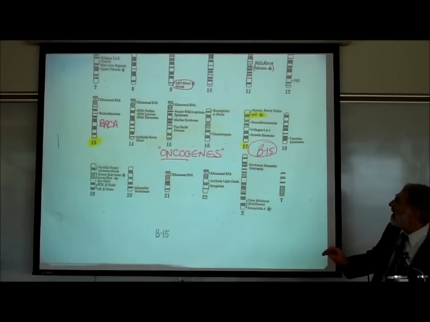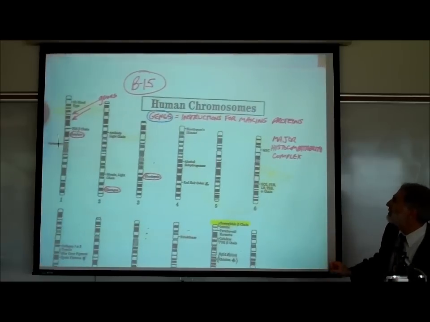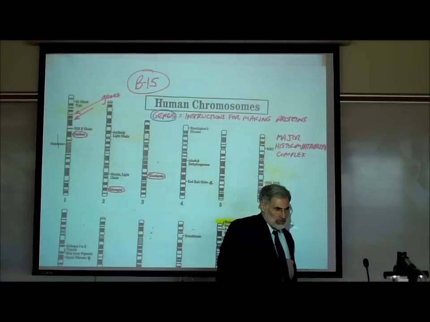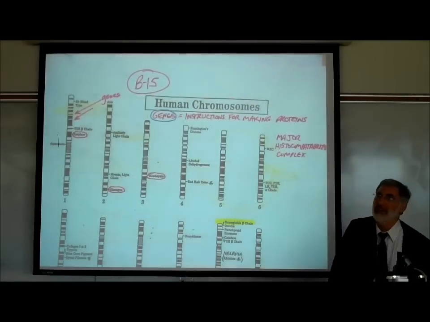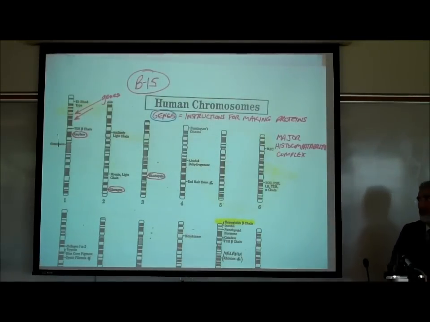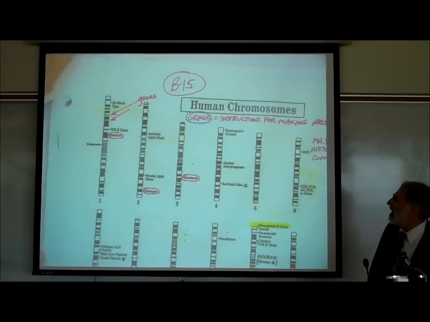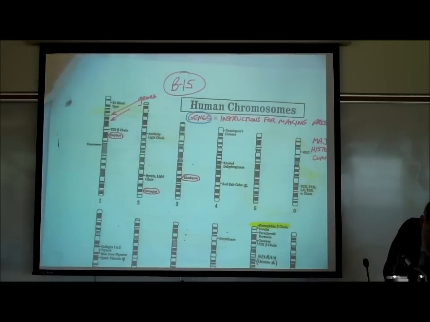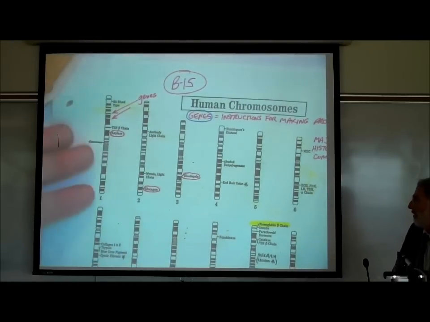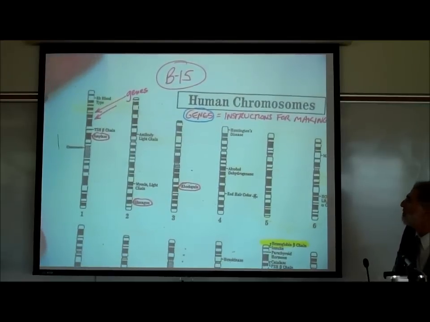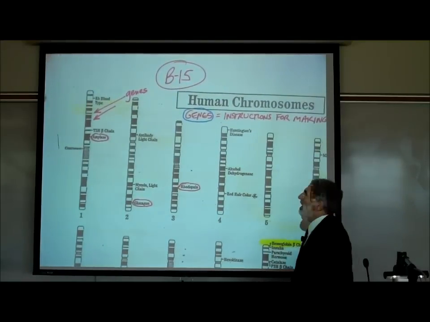All right, so what these lines indicate are genes, and what are genes? So I think we wrote at the top, genes are the instructions for making proteins. They are the instructions for making proteins. It's important you understand what genes are basically for. Now, I'm going to walk you through some examples of these genes and the proteins they code for. And we're going to be talking about the majority of all these proteins in this course.